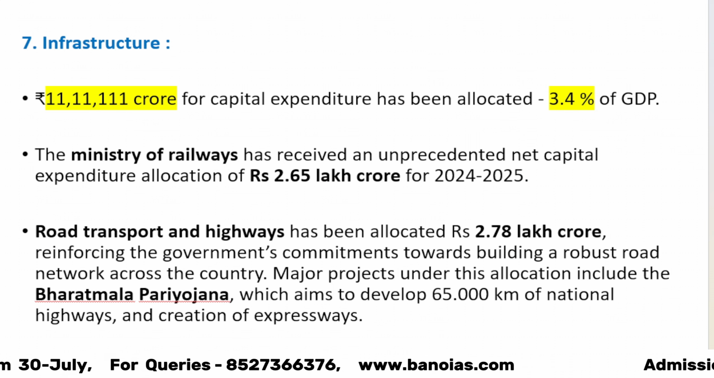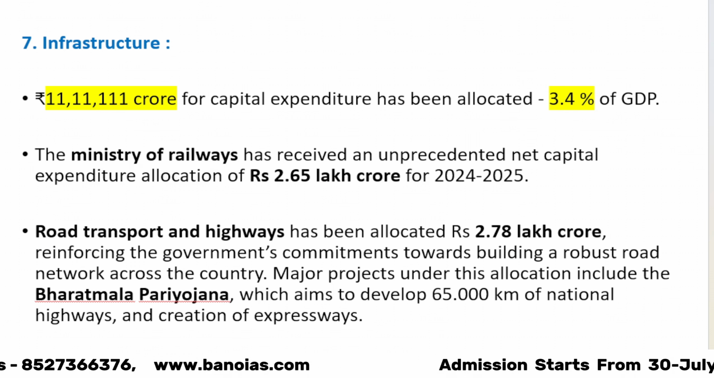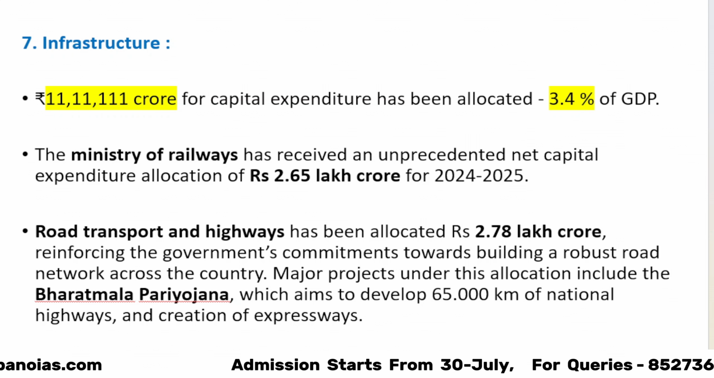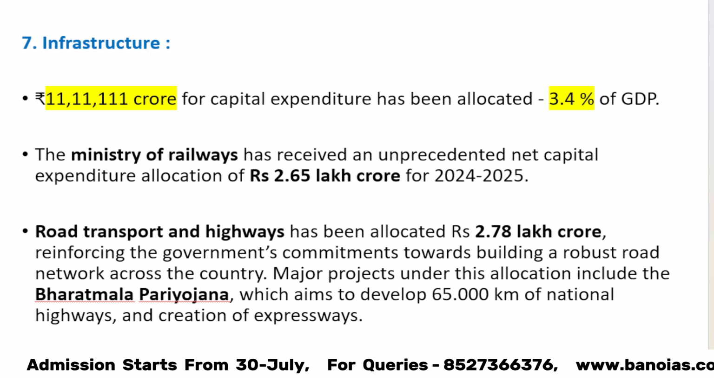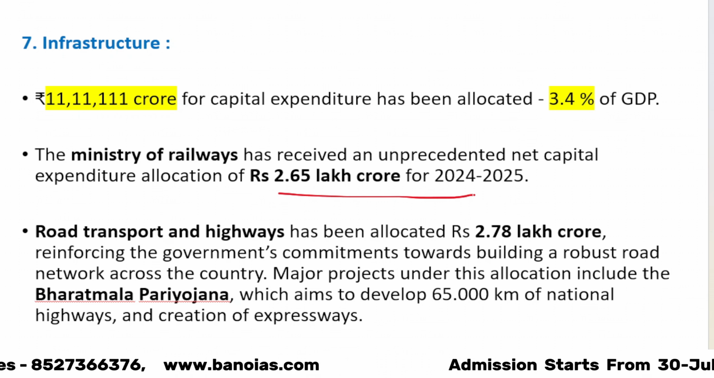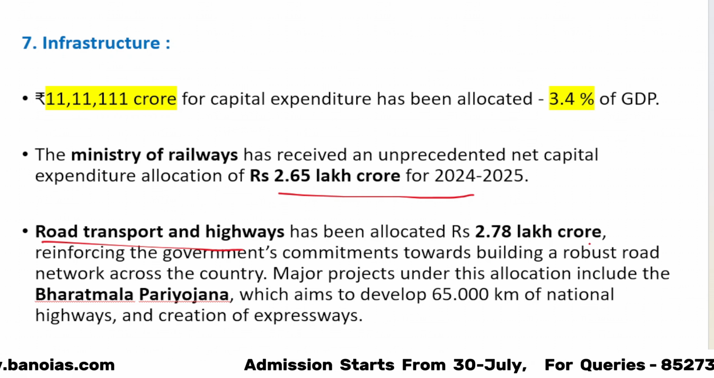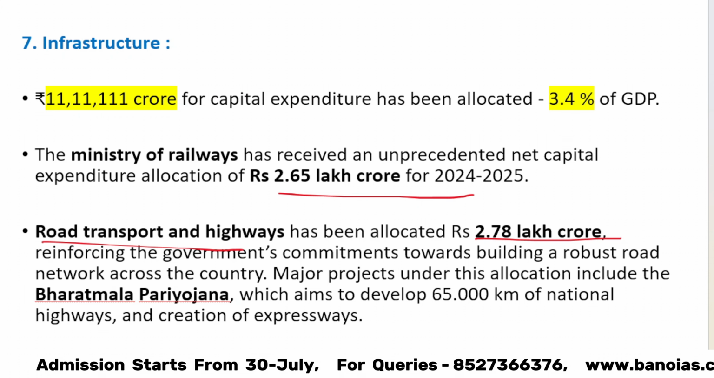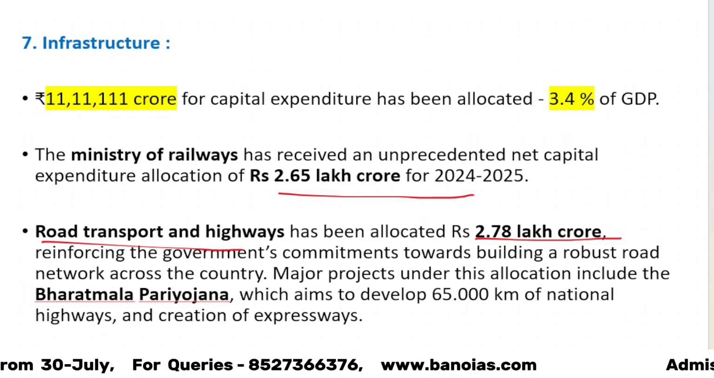Priority number 7, infrastructure, which is very important, and the government has been spending a lot of money over the last few years. And this year also, if you look, 11,000 crore has been allocated for the same, which is 3.4% of GDP. Within this, the Ministry of Railways has got 2.65 lakh crore rupees, and road transport and highways has been allocated 2.78 lakh crore rupees. So as you can see, a lot of spending is going into infrastructure.